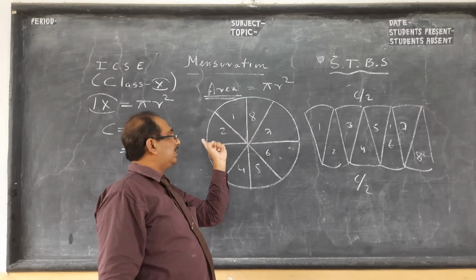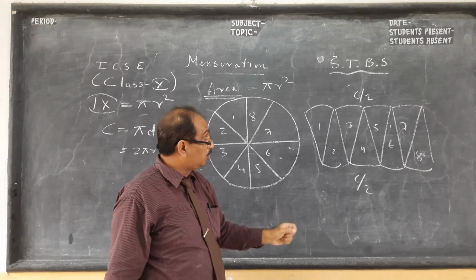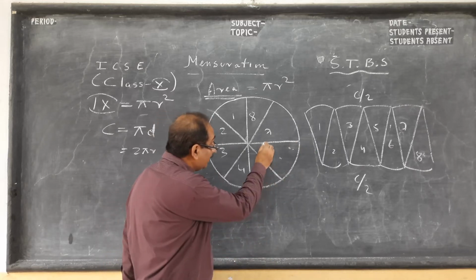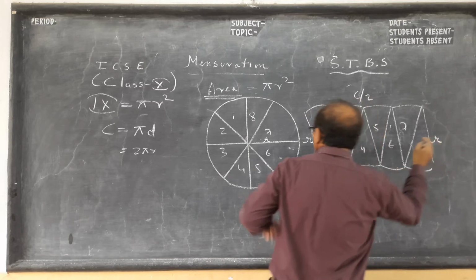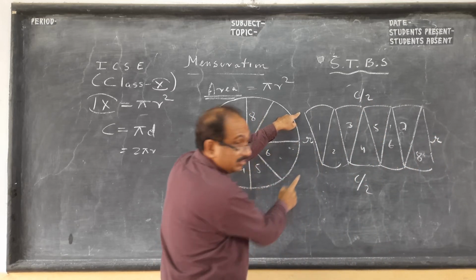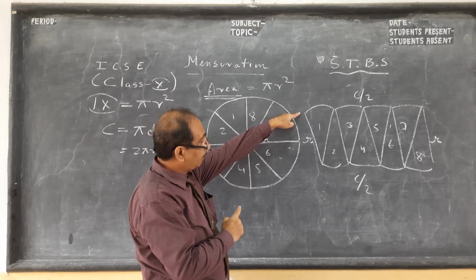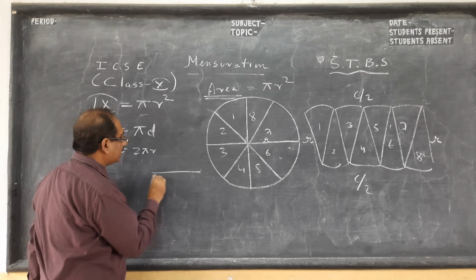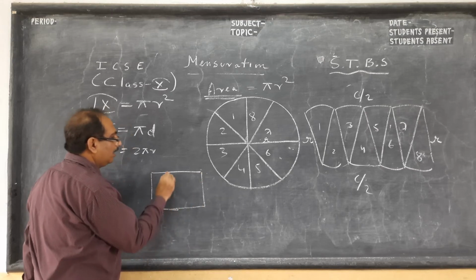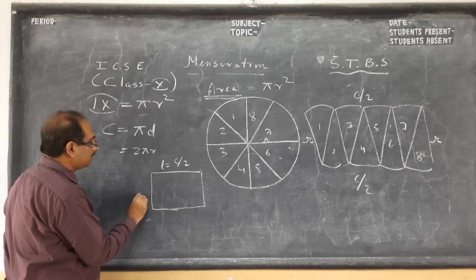This whole thing is C. So here you see 4 is coming, 1, 2, 3, 4. So that is C by 2. And what will be the breadth of the rectangle? It will be the radius of the circle. Did you get this point? This is an ICSE project. Sometimes I used to give this as a project. Now, if you take this rectangle, the length of the rectangle is C by 2, where C is circumference, children, and this is r.